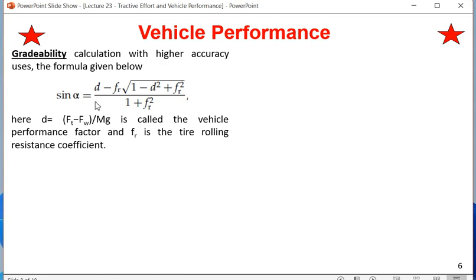How to calculate that from vehicle parameters? D minus fr root under 1 minus D square plus fr square, divided by 1 plus fr square. Fr you know is the tire rolling resistance, and D you know is Ft minus Fw by mg. There are no other parameters. Only two parameters are there, D and fr. Both are explained.